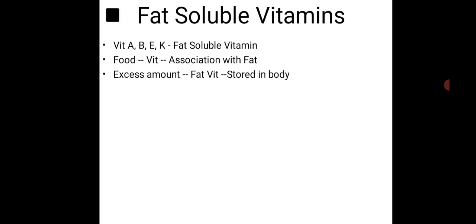So number 1, the fat soluble vitamins and water soluble vitamins. As you know, the fat soluble vitamins are the vitamins that are soluble in fat. So what are those vitamins? Mainly the vitamins are A, B, C, D, E, K. From that, A, D, E and K are the fat soluble vitamins. And the B vitamins and vitamin C come in the water soluble vitamins.